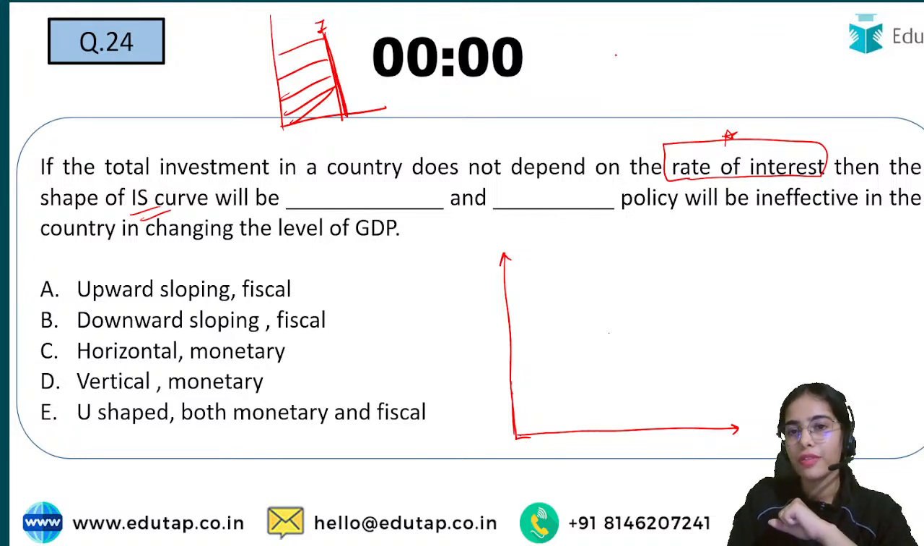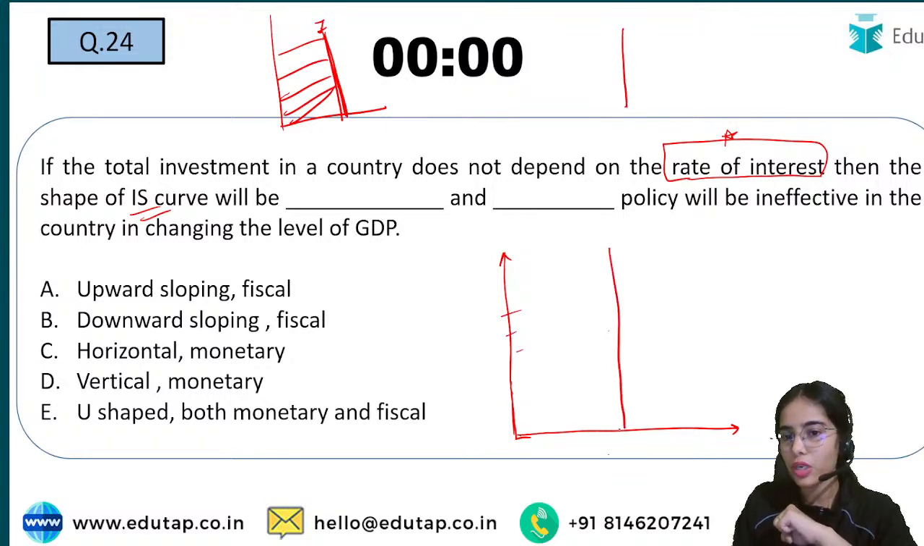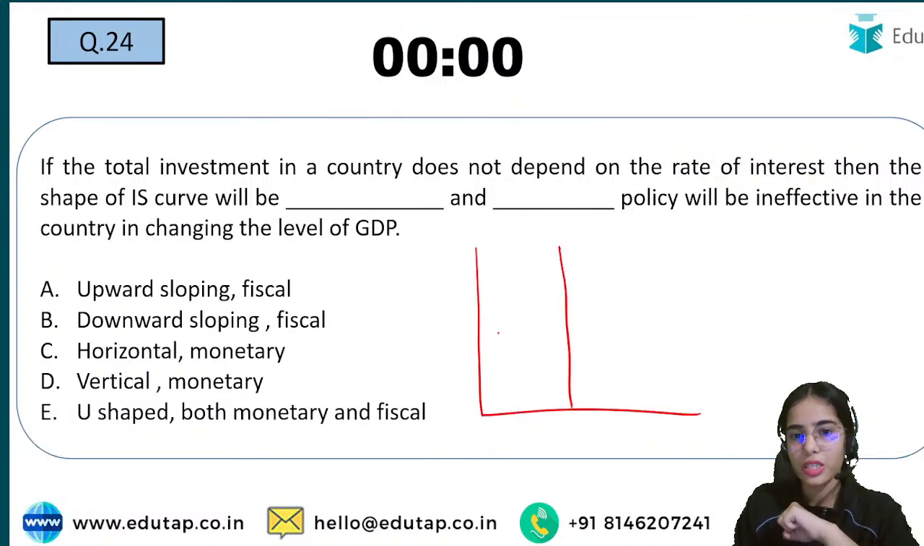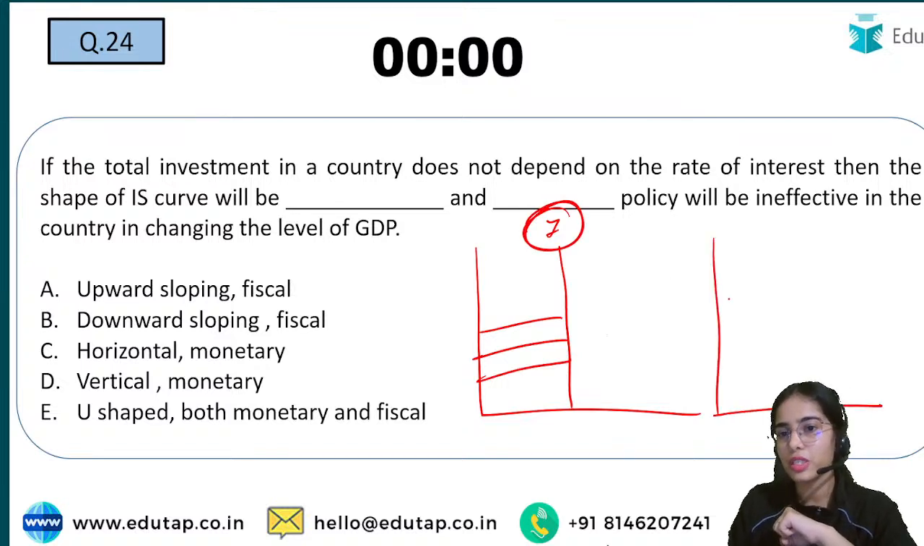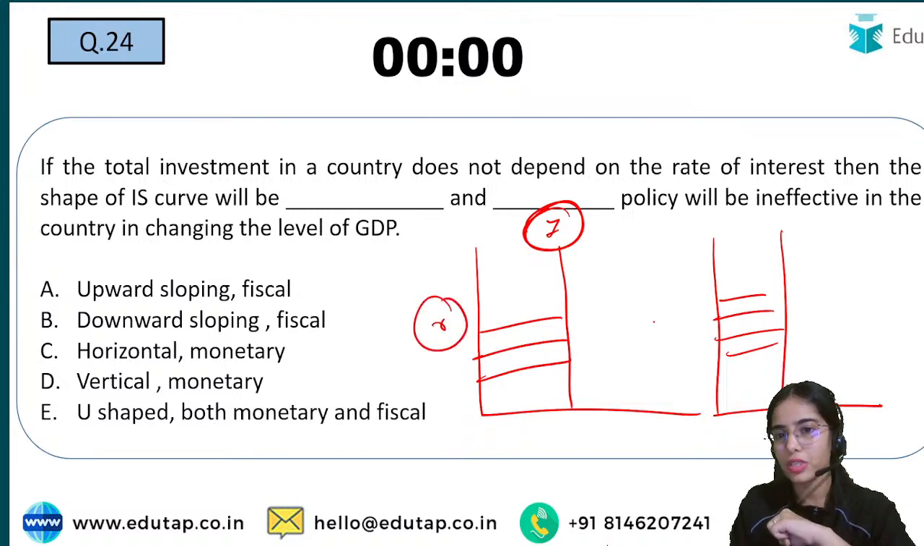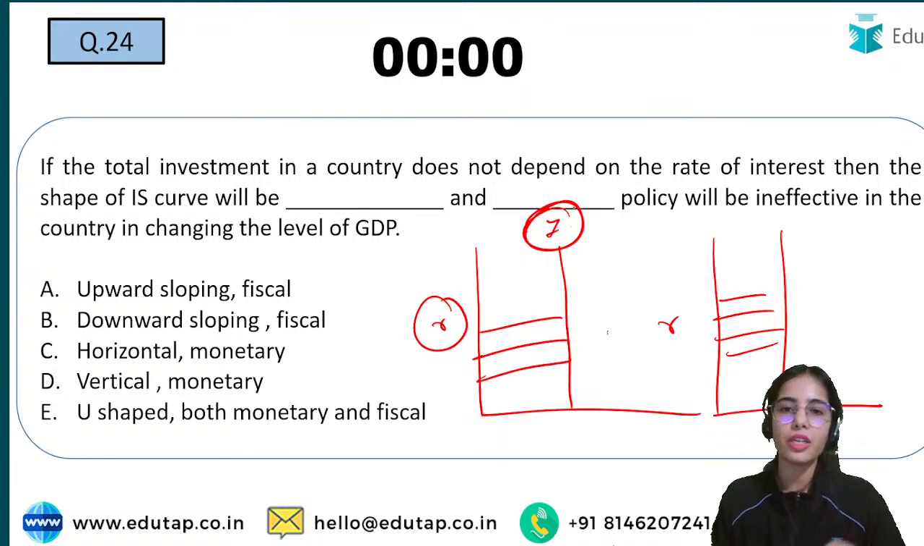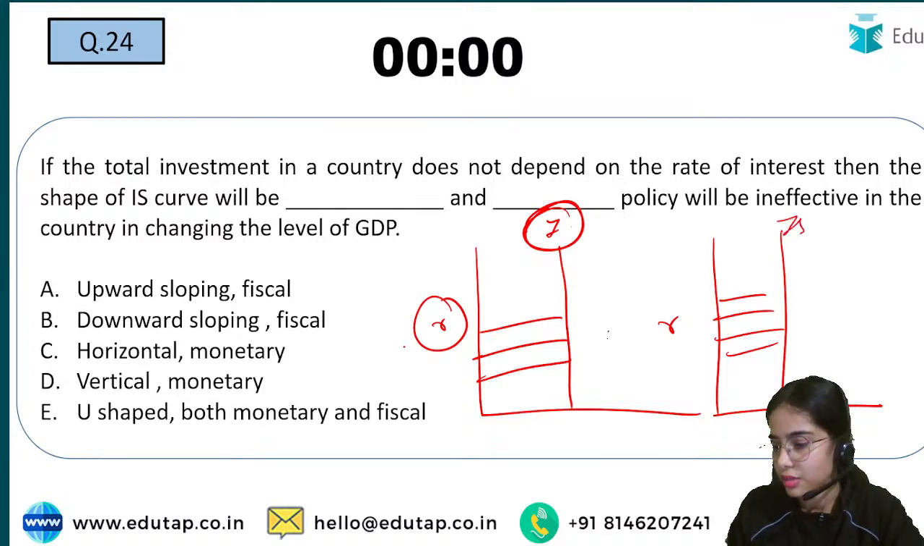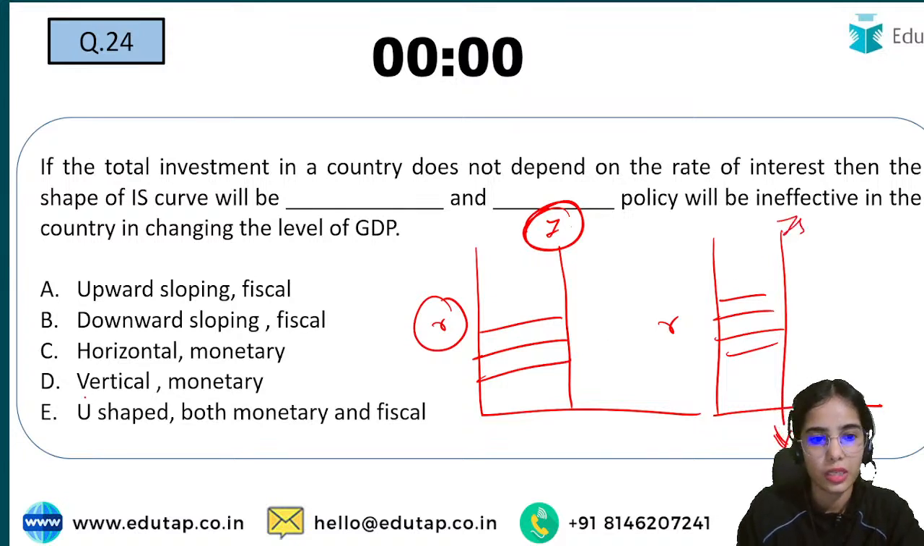That means whatever the interest rate, the level of income will also not change. Whatever the rate of interest, the level of investment will not change, so the level of income will also not change, because investment was affecting the aggregate demand and the level of income. So that means the IS curve is vertical.